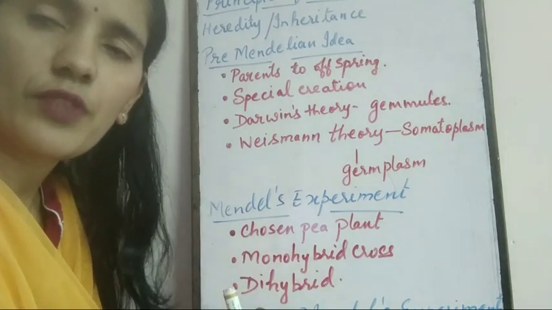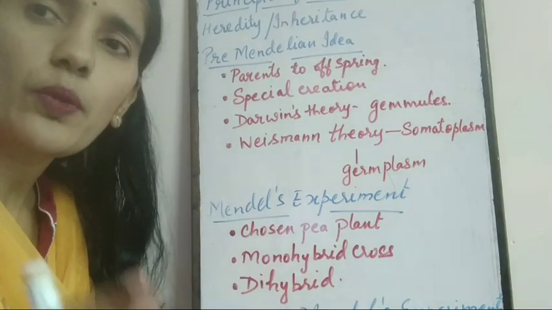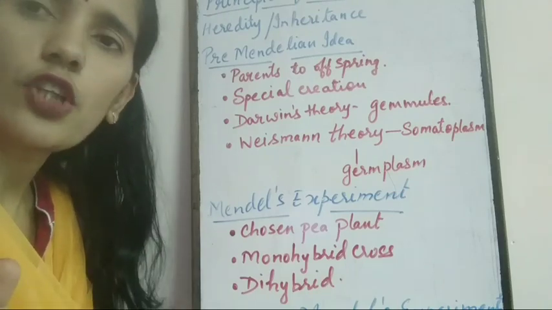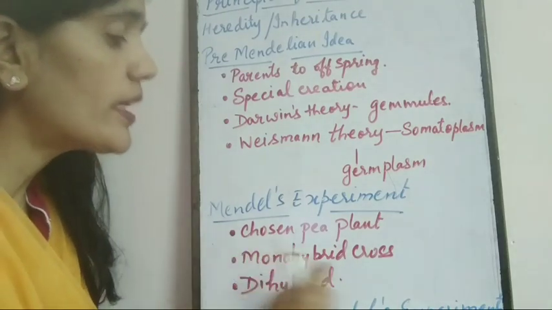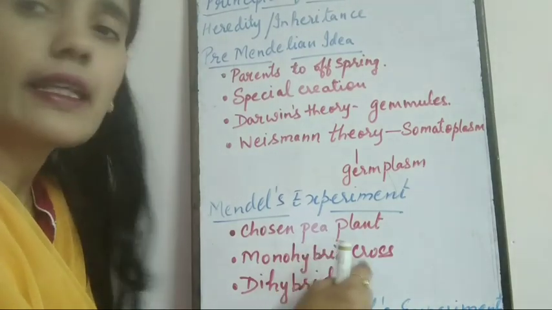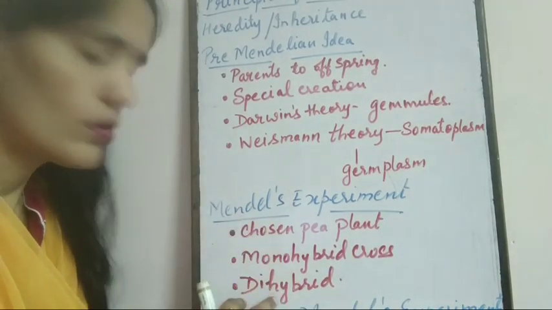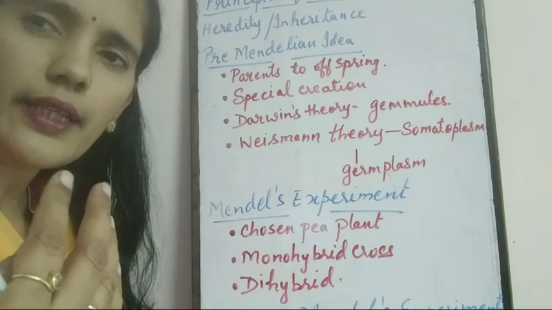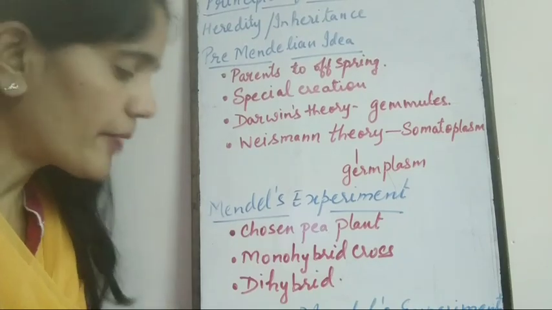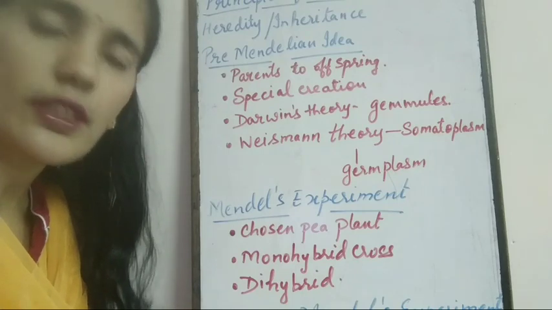Already we are familiar with these terms, monohybrid and dihybrid. Monohybrid means a cross between plants differing in one contrasting pair of characters. Only one pair of contrasting characters is taken into consideration, so it is termed a monohybrid cross. He also conducted some experiments taking three pairs, which is termed trihybrid. Clear? So dihybrid means when two pairs of contrasting characters are taken into consideration.